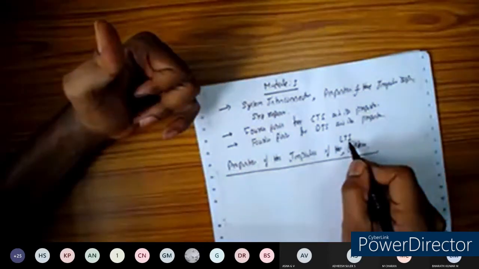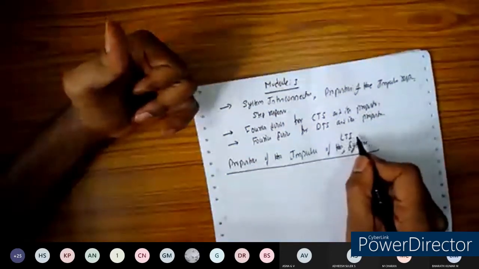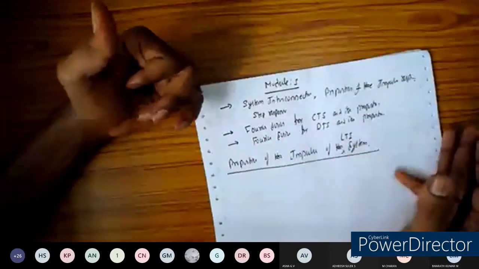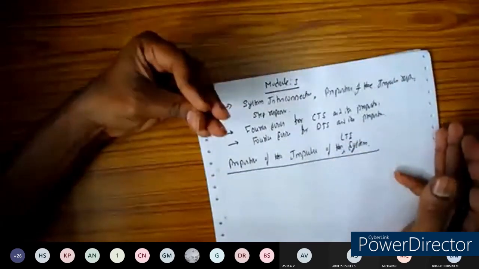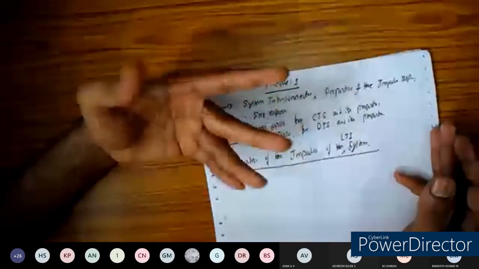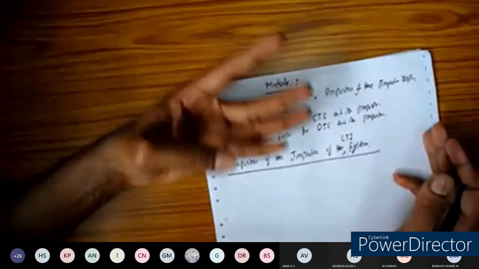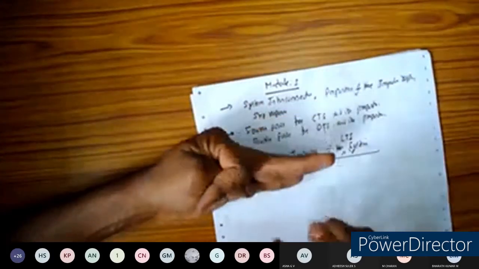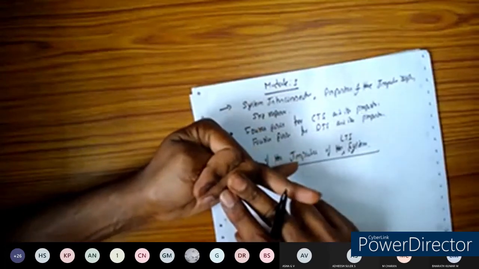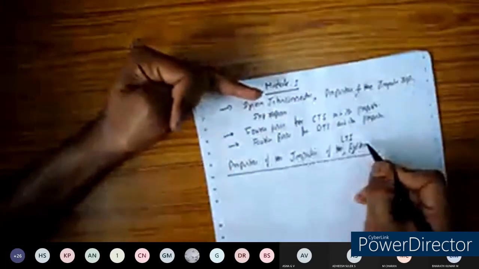Removing those two, among the remaining 4 properties, you are going to consider memorylessness, stability, and causality for the impulse response of the system.